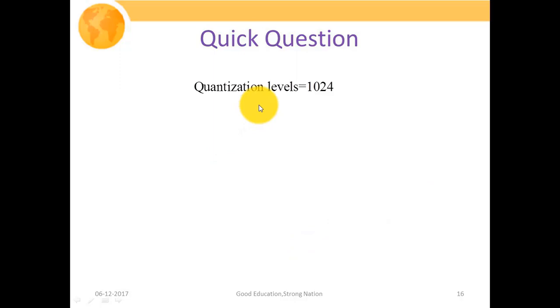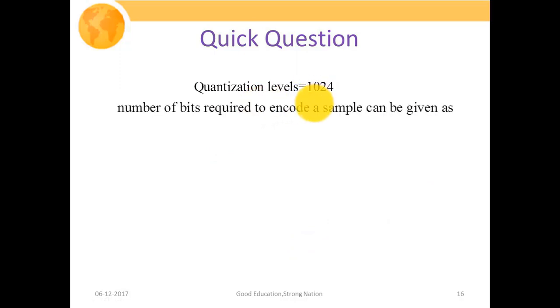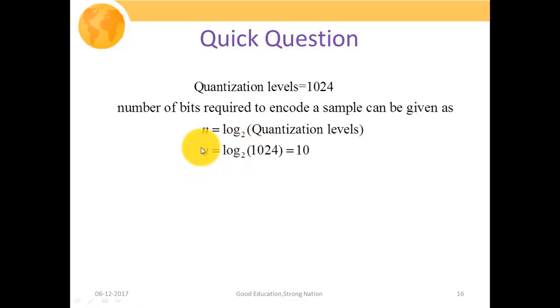So quantization levels known to us, that is equal to 1024. So the number of bits required to encode a sample can be given as n is equal to log base 2 of the quantization levels. So that has been evaluated as n, that is the number of bits required to encode the quantization levels, counted out as 10. 2 to the power 10 is equal to 1024.